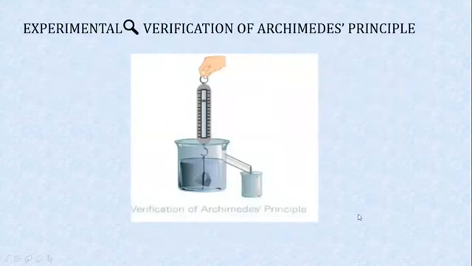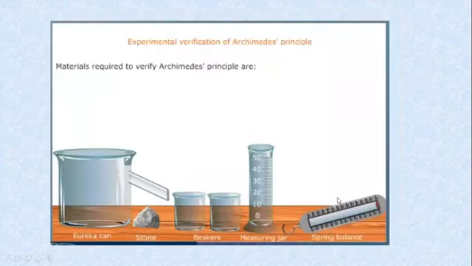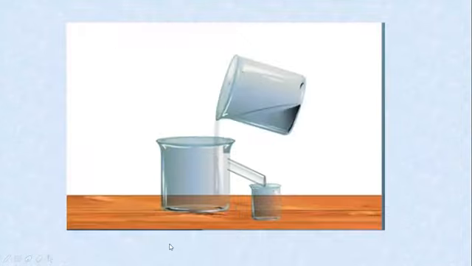For experimental verification, we will use this experiment. Let us do this experiment. Archimedes principle, this is the person. These are the materials which you require to do the experiment. A Eureka can. Because of this outlet, it is called Eureka can. We need a stone, beakers, measuring jar, and a spring balance. Spring balance measures the weight of the object.